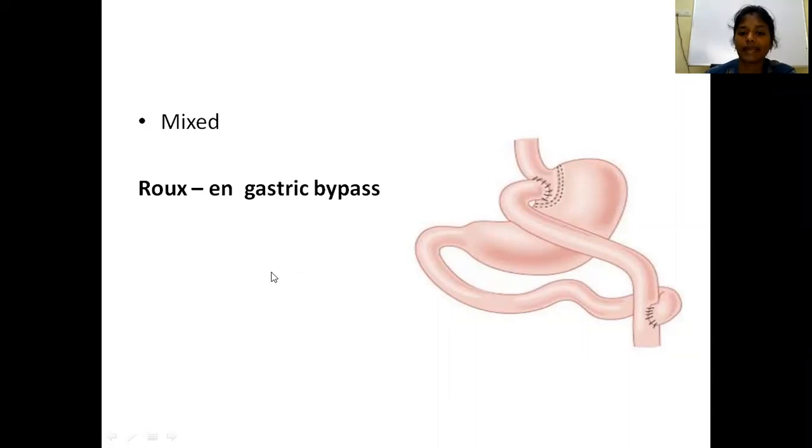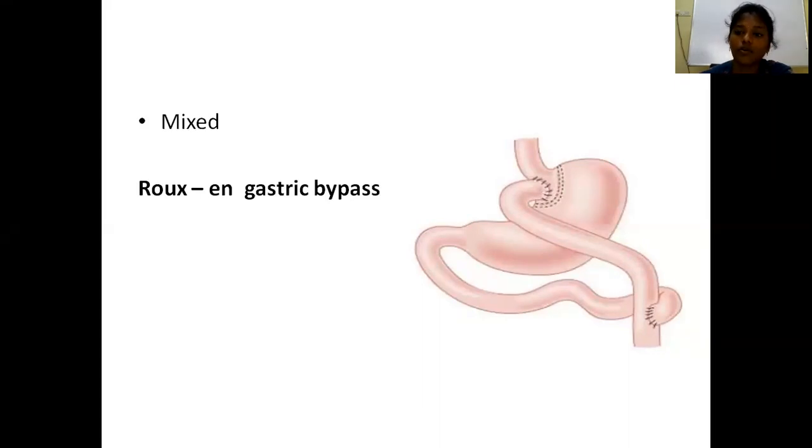This is about bariatric surgery. Bariatric surgery is the surgery done on obese patients. When to perform it: if they have morbid obesity, that is BMI more than 40 kg per meter square, or BMI more than 35 kg per meter square with some underlying comorbidities.